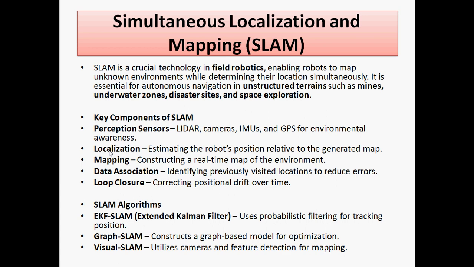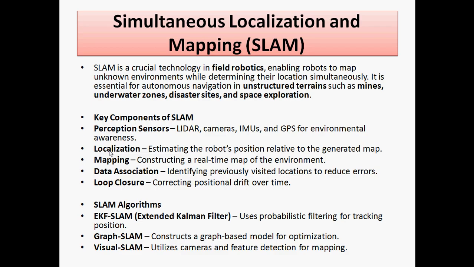The key components of SLAM: we are using different types of sensors, that is lidar sensor, cameras, and IMU, which is nothing but inertial measurement units. In that context we are using an accelerometer, and then GPS is there. So different sensors we are using as perception sensors.